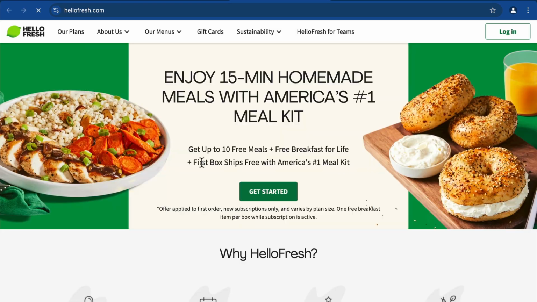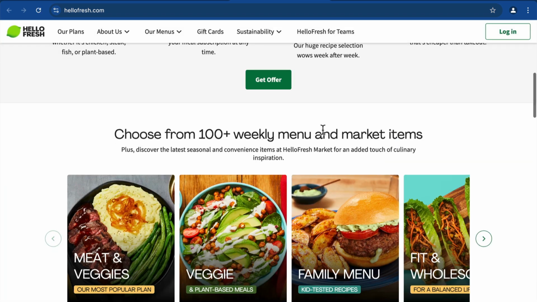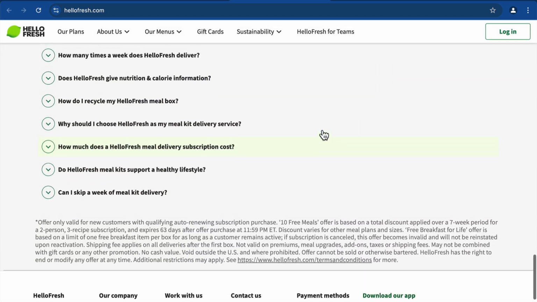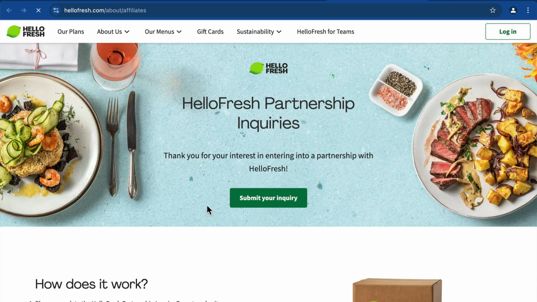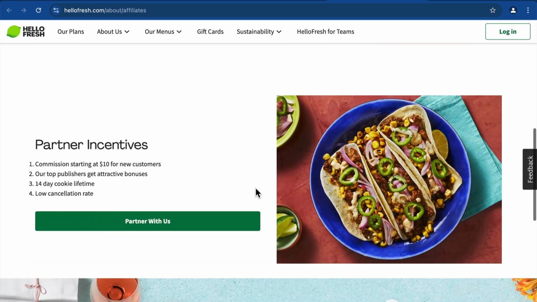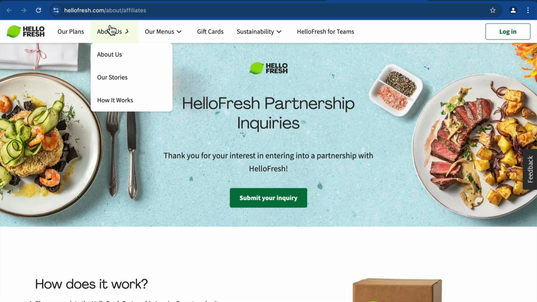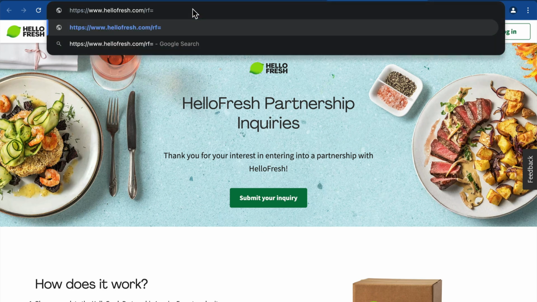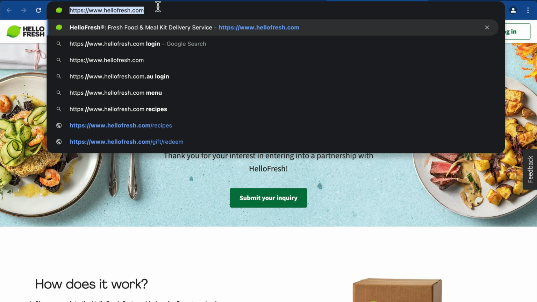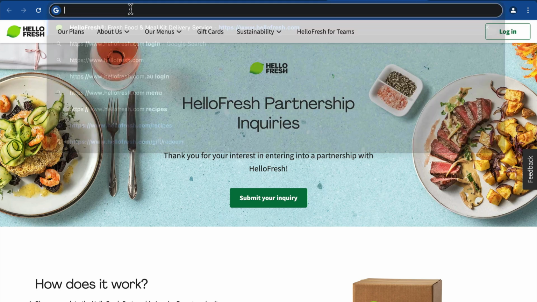But if you go to their website, what I'm going to do is put short links to these brand deals, to influencers, to affiliates. So if you go here and sign up as an affiliate, you would get a HelloFresh referral. It'd be like RF equals PNUK or something, whatever your unique referral is. But for now, I'm just going to grab this, not to drag this video out.